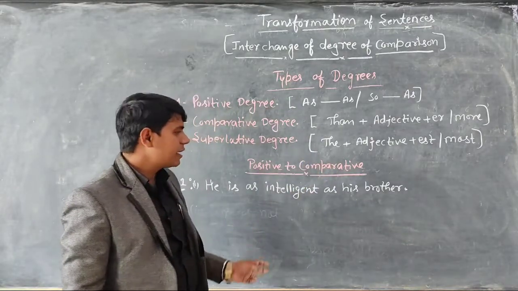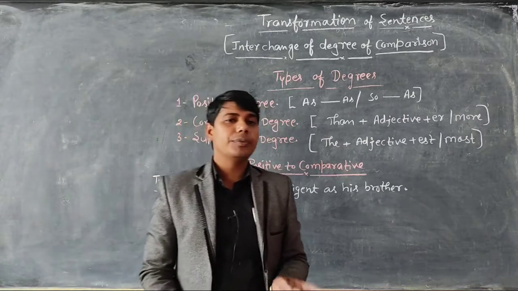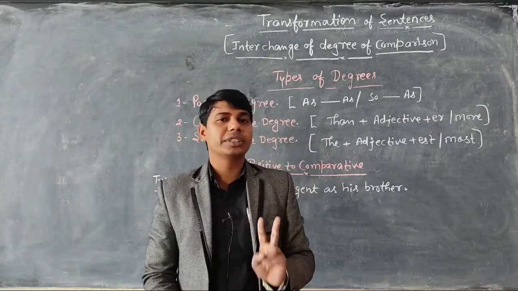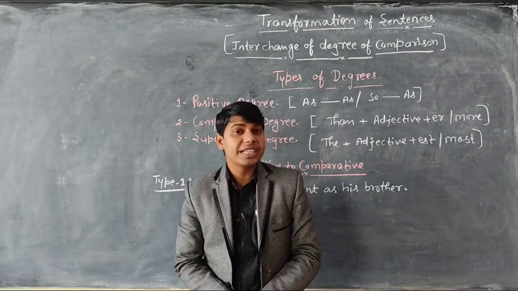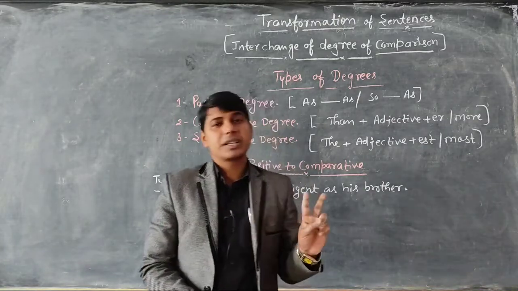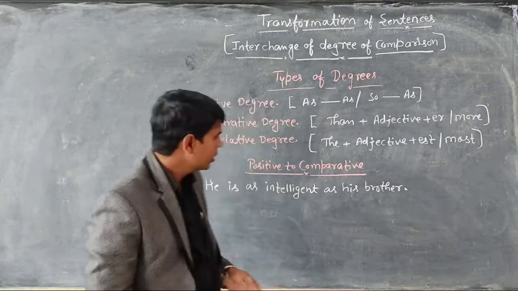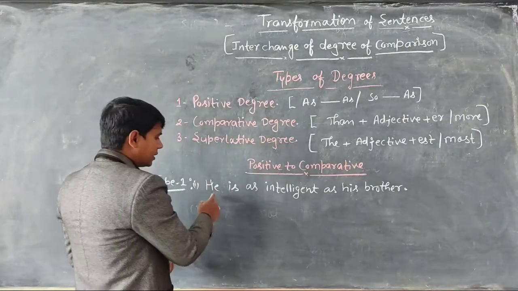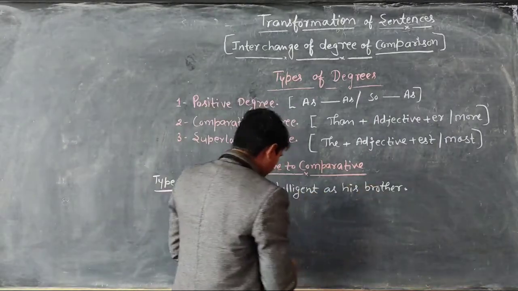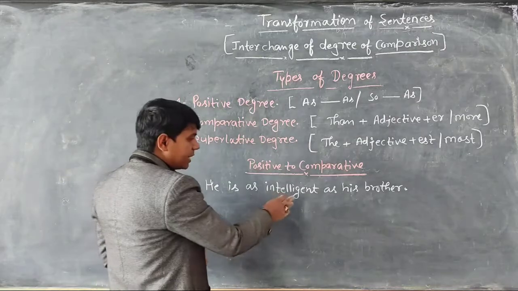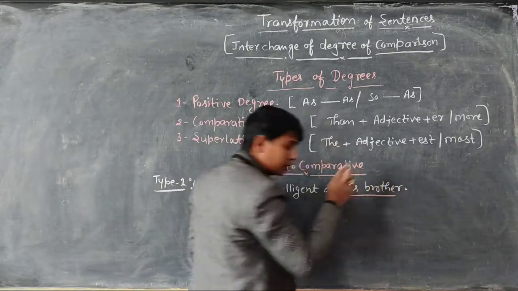Very first I am going to tell you about when there is comparison between only two persons or two things. We have a sentence, he is as intelligent as his brother. So we can say we are making comparison between he and his brother.